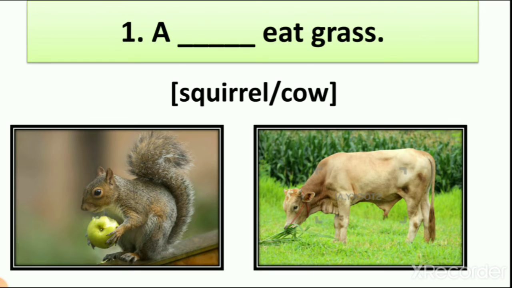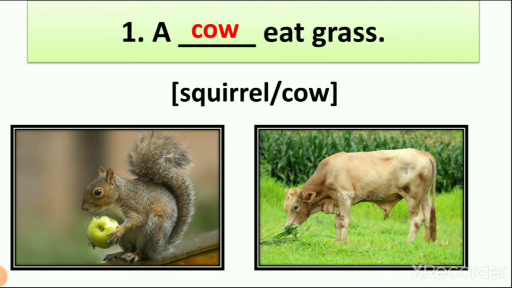So what is the right answer? Which animal is eating grass? Cow. And what is the spelling of cow? C-O-W. So first let's write the answer, right? From these two options, squirrel and cow, which animal eats grass? A cow eats grass. So what is the answer? Cow. The squirrel is not eating grass.